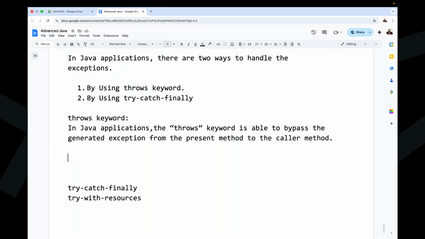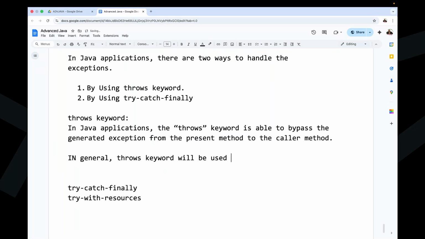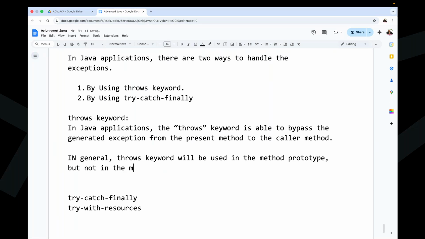Now observe carefully. In Java applications, the throws keyword is able to bypass the exception from the present method to the caller method. In general, the throws keyword will be used in the method prototype, but not in the method body. In the method declarations only, we are going to provide those exceptions.